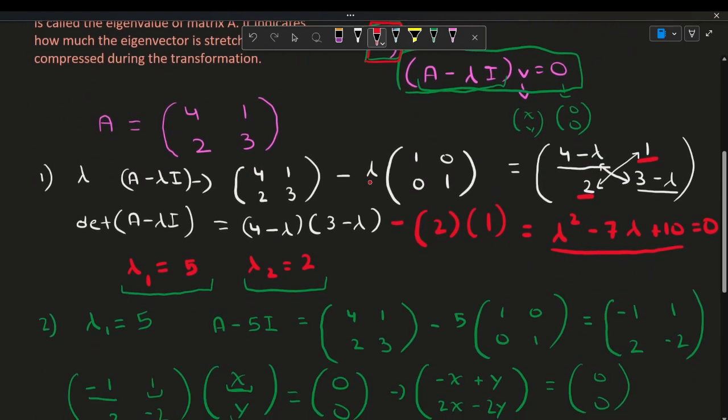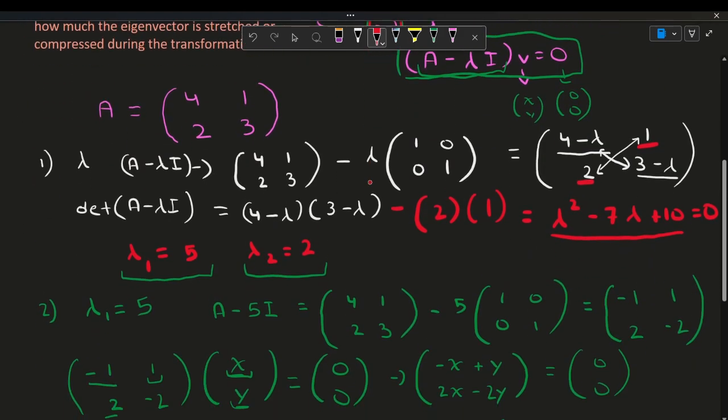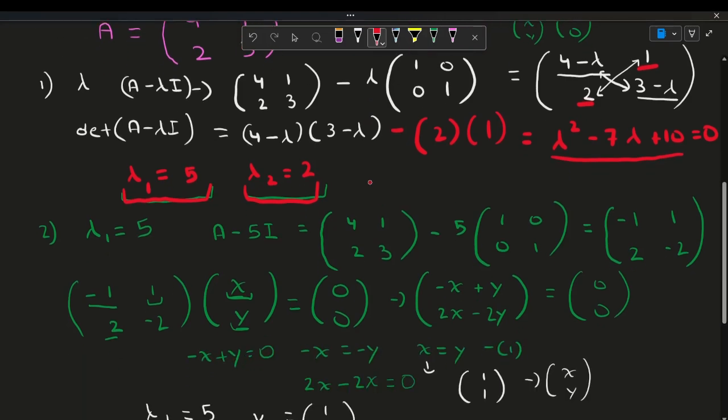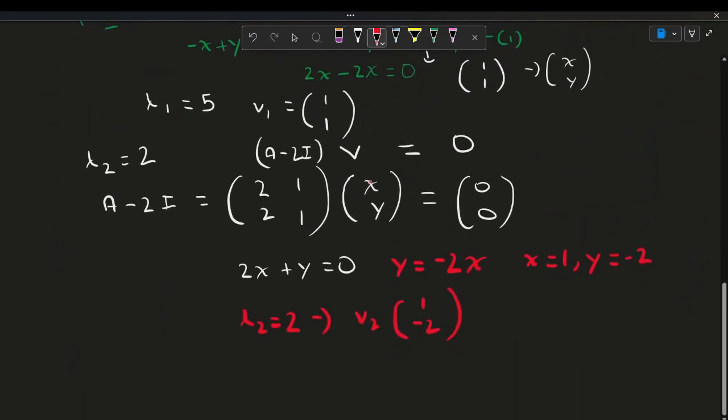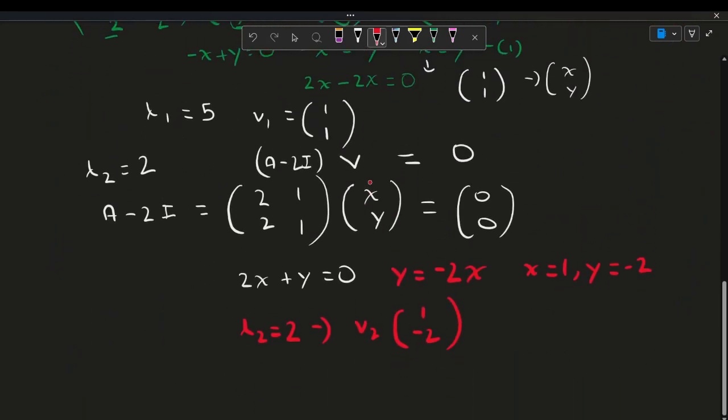And we looked at this example where we implement the steps to find the eigenvalues. And since we had two eigenvalues, we had to do the process for finding the eigenvector twice, each time plugging in the different eigenvalue. And using that, we found our two eigenvectors. So this is our first one, and this is our second one.